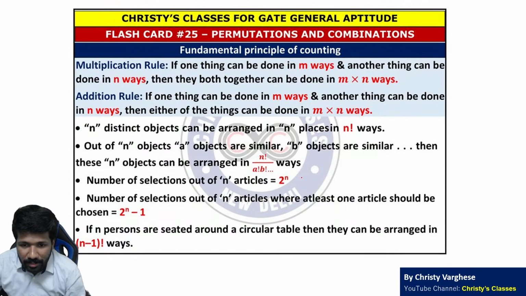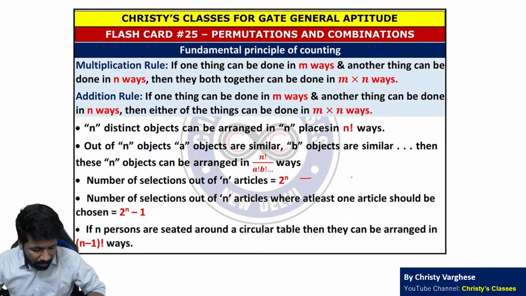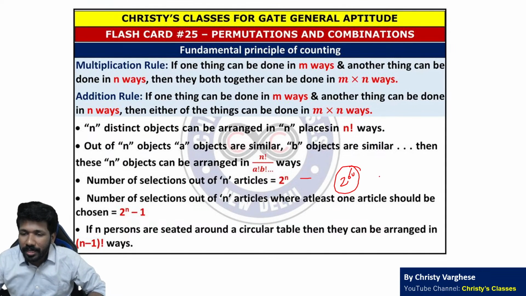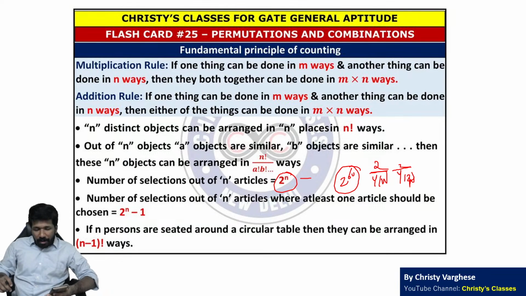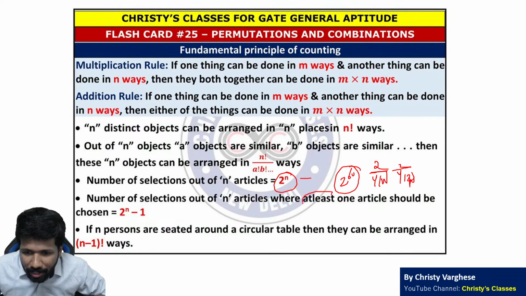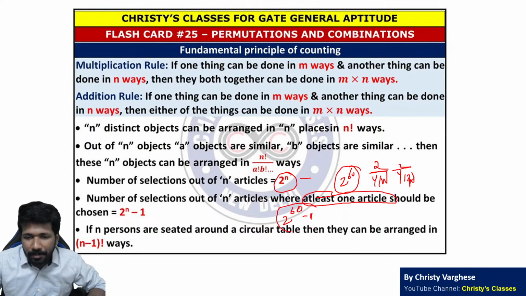If the question is asked how many ways I can select any number of people from this class, the answer will be, if there are 56 people watching me live now, yeah, now the live count increased. Now there are okay 60 people. So 60 people means 2 raised to 60 will be the total number of possibilities, because first person selected or not, 2 possibilities. Second person selected or not, 2 possibilities. Likewise 60 people selected or not, 2 raised to 60 possibilities. But if the 0 people selected case is not allowed, at least one person should be selected, it is 2 raised to 60 minus 1.